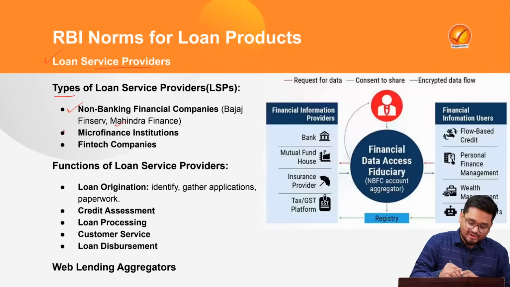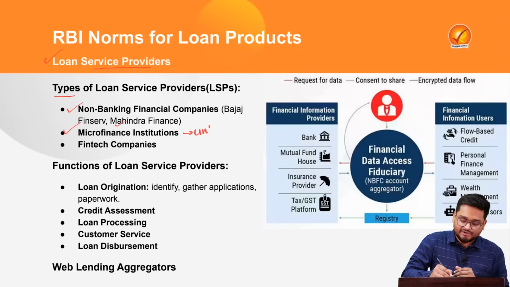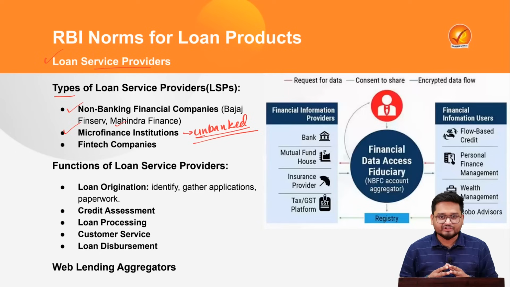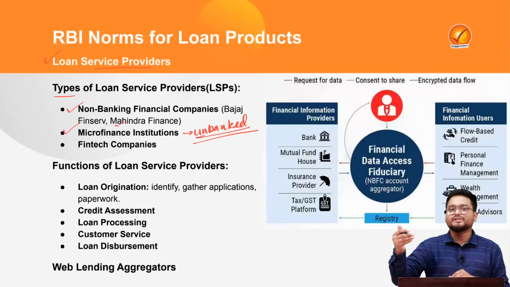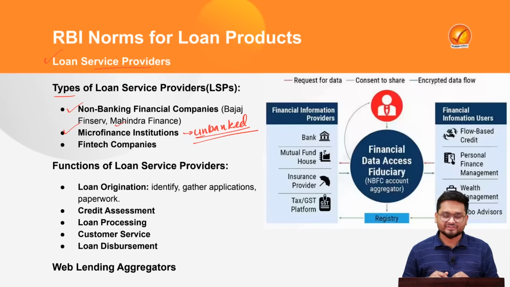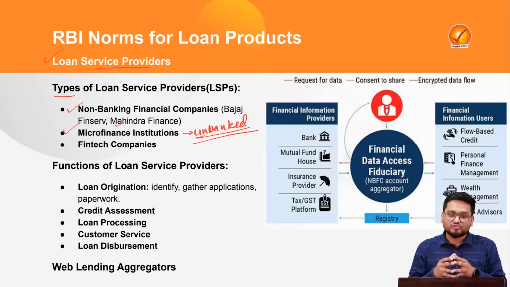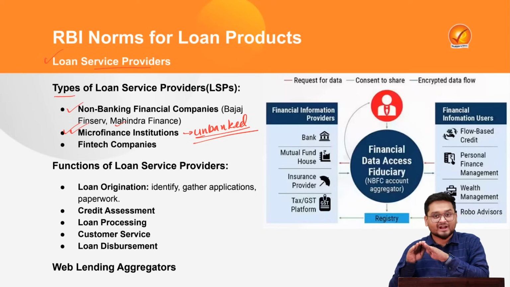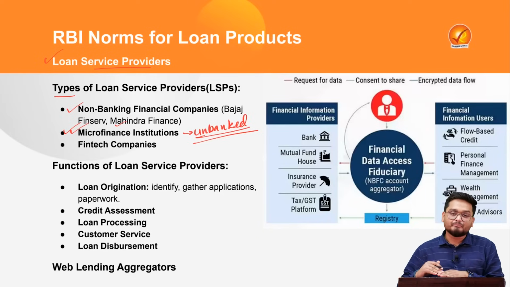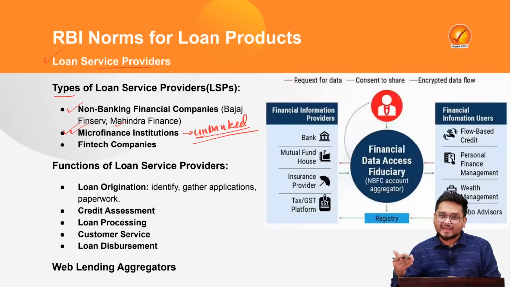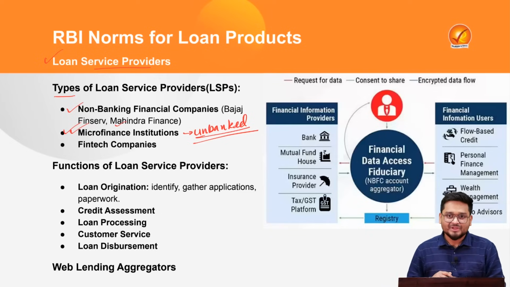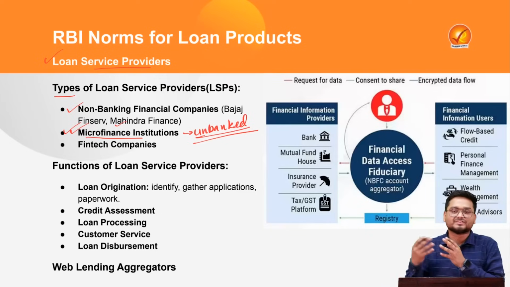We also have the microfinance institutions who actually give loans to people who are unbanked, and these unbanked individuals are generally those belonging to the poorer sections of the population who do not have access to formal banking or formal lending channels. Maybe they depend on their local money lenders who actually charge very high interest rates. So these loan service providers can also be microfinance institutions located at the grassroots level, and they also have connections with the big banks such as SBI, PNB, or even the private banks of the nation such as HDFC, ICICI and so on. So on their behalf they actually give loans to this kind of individuals.